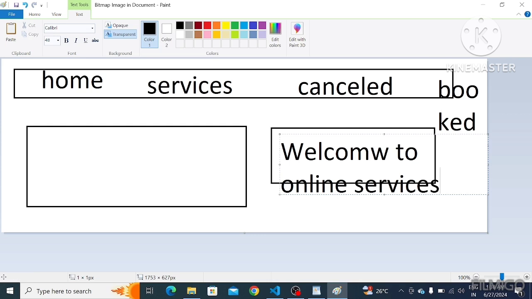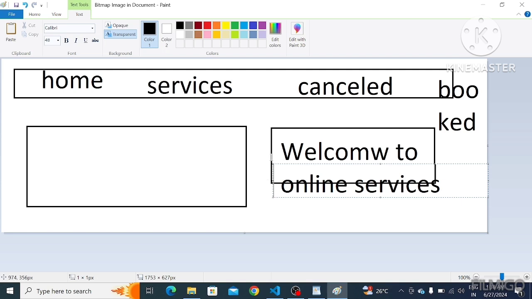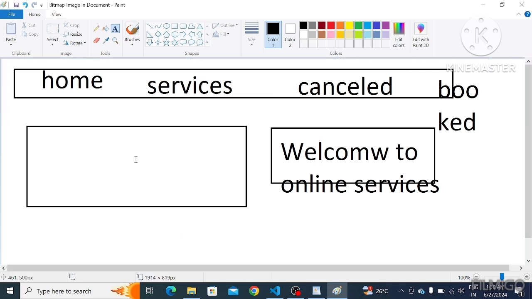In this way I'm going to implement, and later I'm going to take one footer.